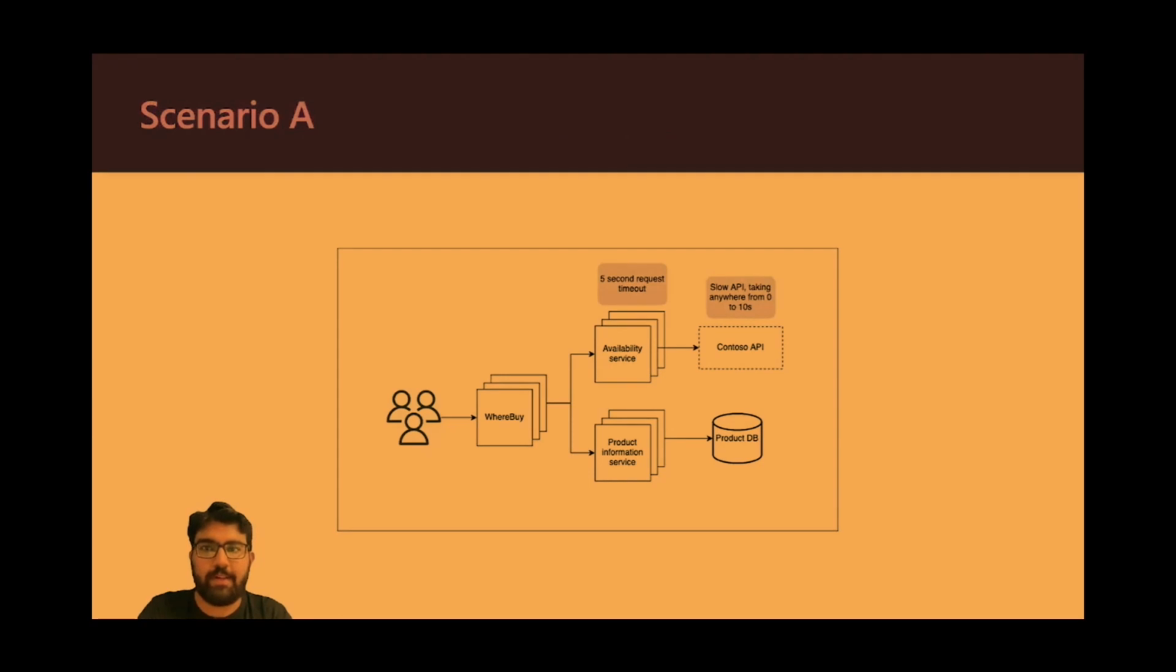In this scenario, the Contoso API has been really slow for a few days. It's taking anywhere between 0 to 10 seconds to respond. The problem is the availability service has a 5-second request timeout. So if Contoso API takes more than 5 seconds, it fails, and thus availability service also fails. That call fails, and it responds back with a 500 server error to Whereby.